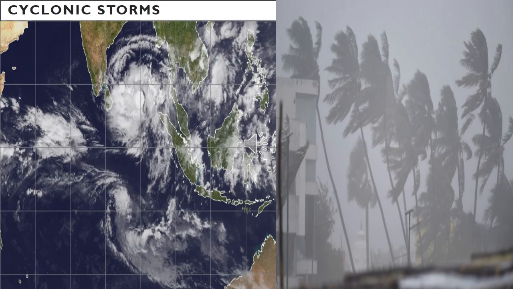A sudden rise of seawater due to tropical cyclone is called storm surge. It is more common in the regions of shallow coastal water. So storm surge is commonly seen in the coastal region.